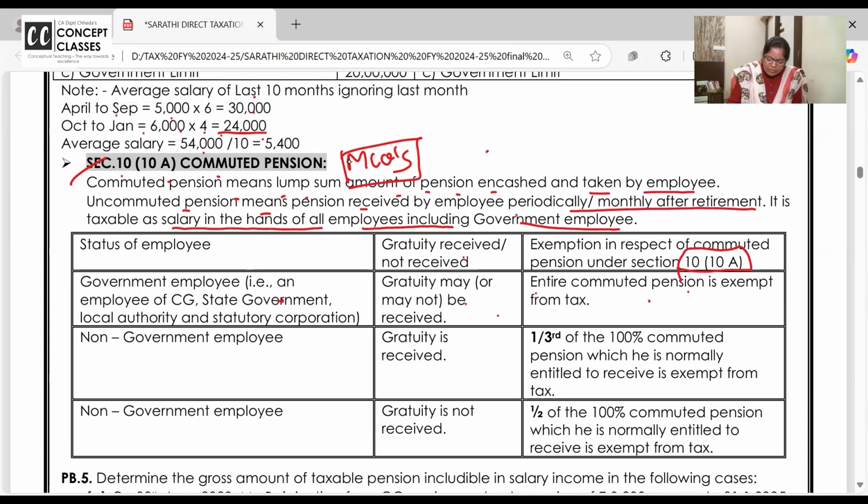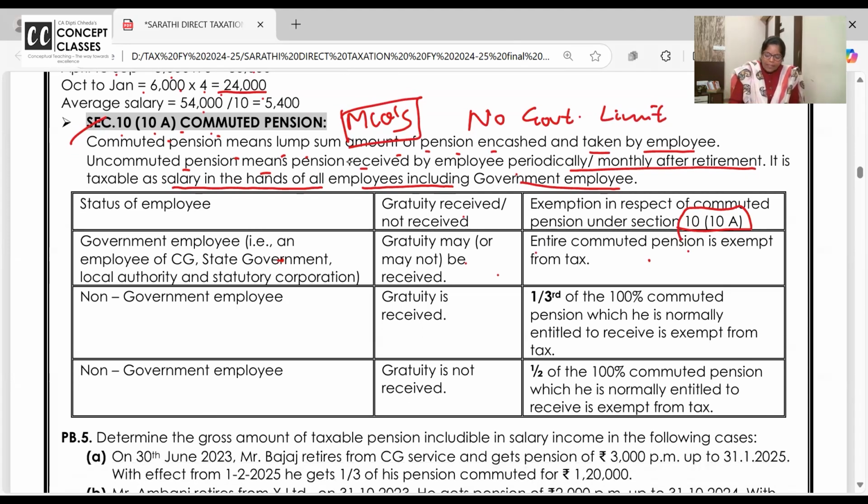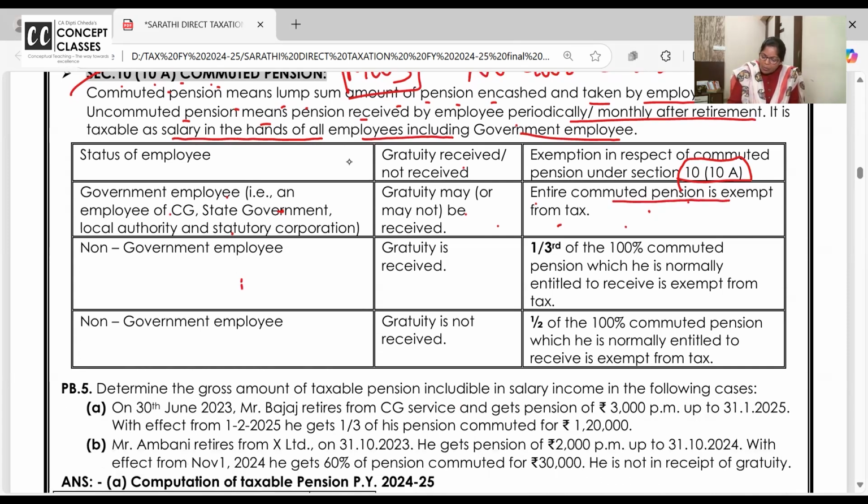I want all of you to write here 10-10A commuted pension. No government limit. Students come to the exam and write 20 lakhs, 5 lakhs in pension also, just guessing. It's not applicable. Next, for government employees the entire commuted pension is exempt. Non-government employees,